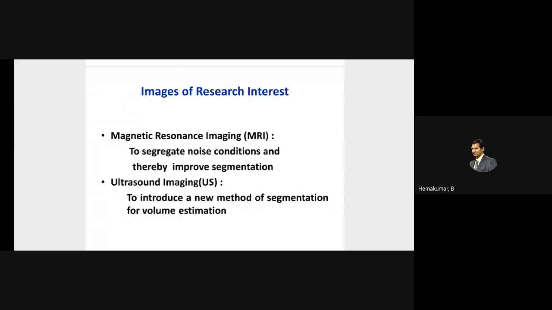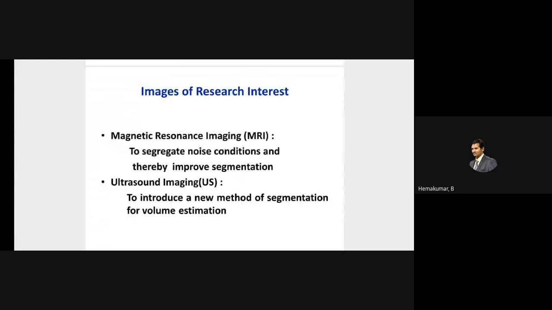So by reducing the noise pixel values, we could improve the quality of the segmentation also. Whenever you carry out the segmentation process, a noise pixel poses like a good signal, like a good pixel, and confuses the segmentation process and spoils the whole image. If we want to go for a brain tumor operation, we should be very particular to remove the brain cells which are affected by the brain tumor.